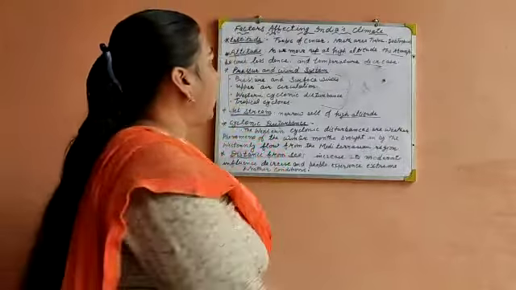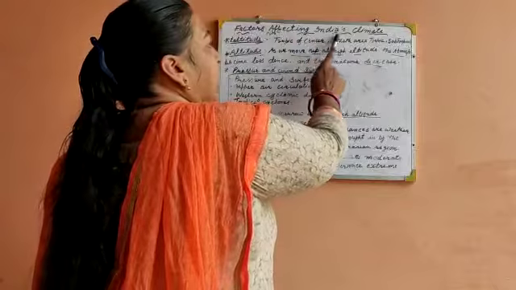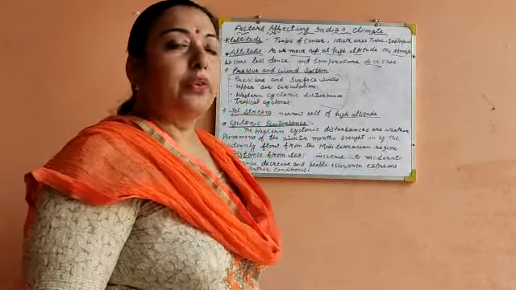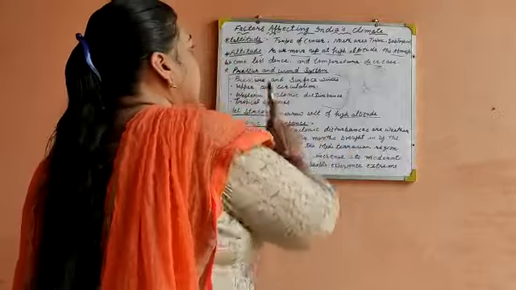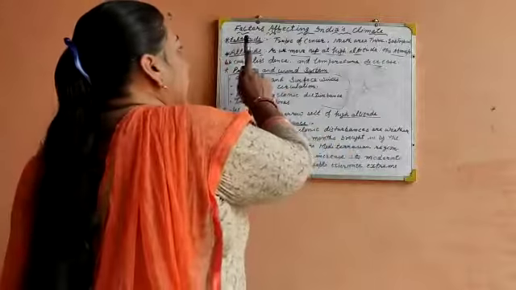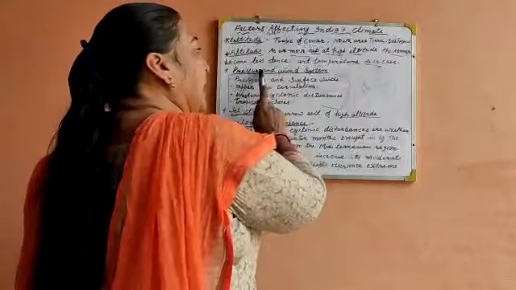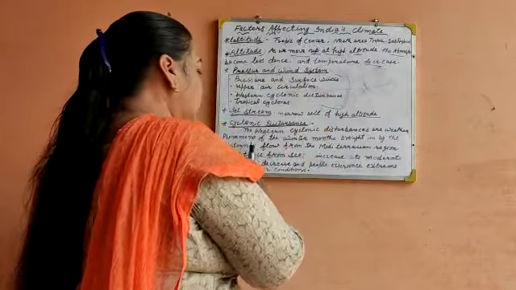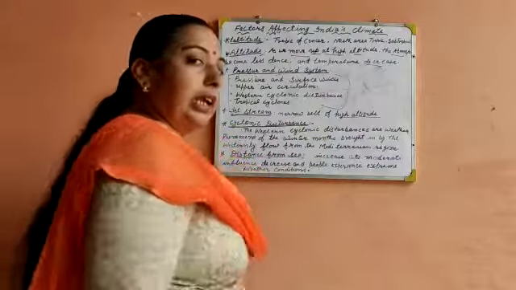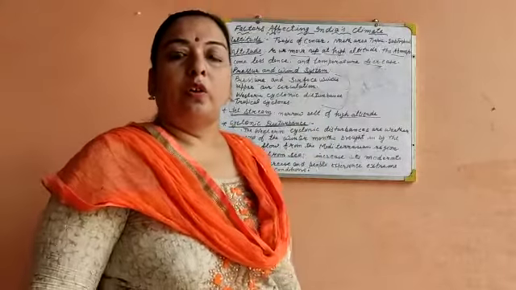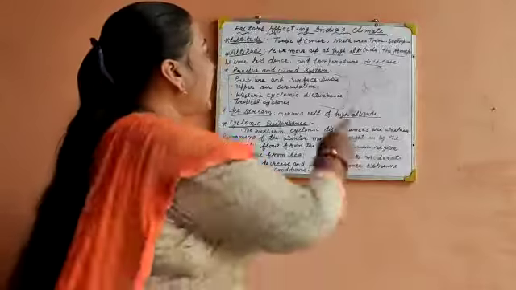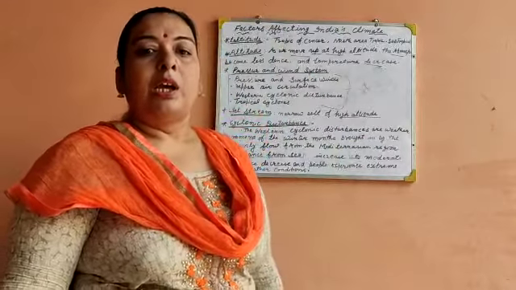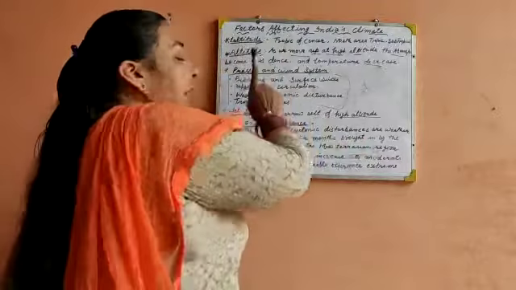Our next topic is factors affecting India's climate. There are so many factors which affect the climate of India. First is altitude, second is latitude, pressure and wind system, jet stream, cyclonic disturbance, distance from the sea, relief, oceanic current. So these are the major factors which affect the climate of India. Let's start from the first.